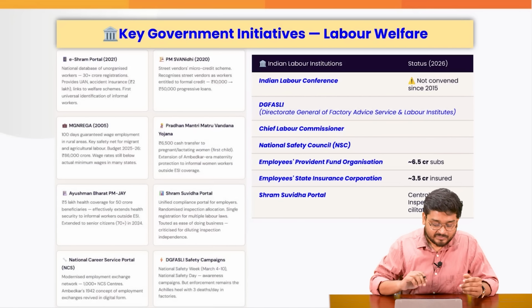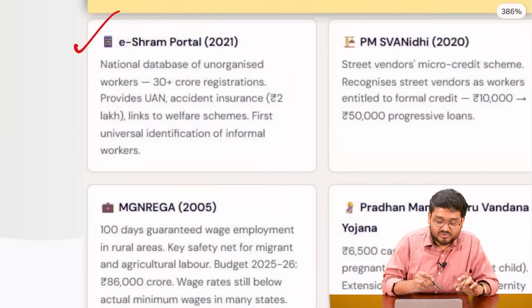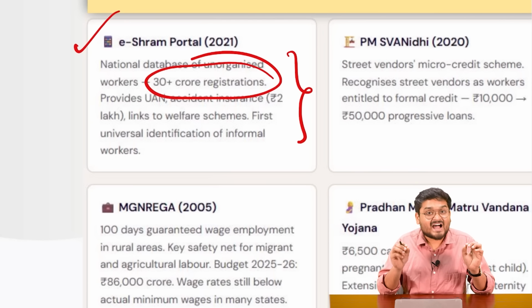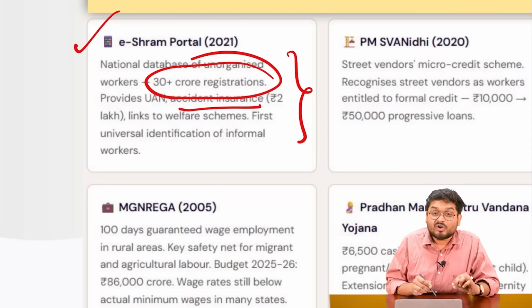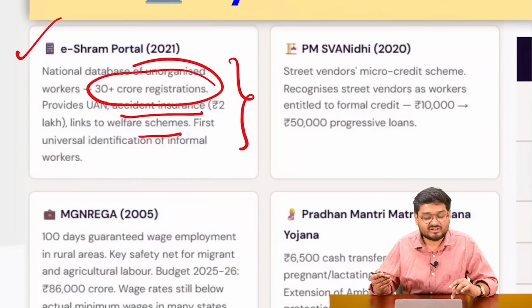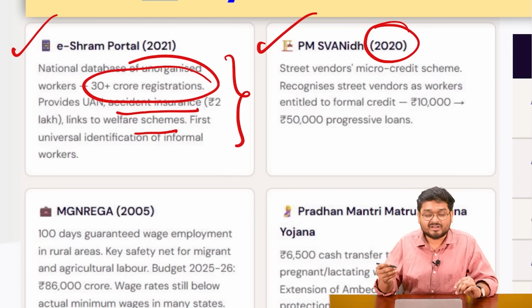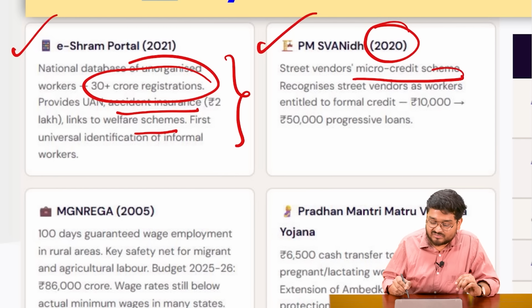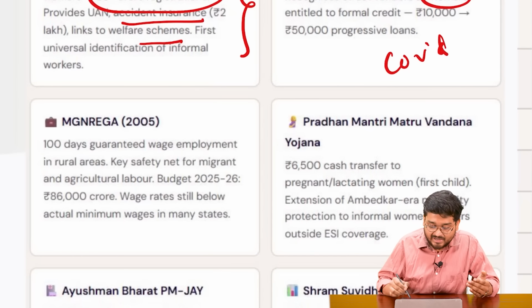Now, when we talk about the initiatives that the government has taken over a period of time, we have a portal known as the eShram portal, where there are right now more than 30 crore registrations and identities given as a unique ID, with accident insurance and welfare scheme regulation. Also, another separate scheme known as PM Svanidhi 2020 is giving a microcredit scheme to workers, recognizing some of the street vendors as workers, giving them credit so that they could recover from the COVID pandemic.